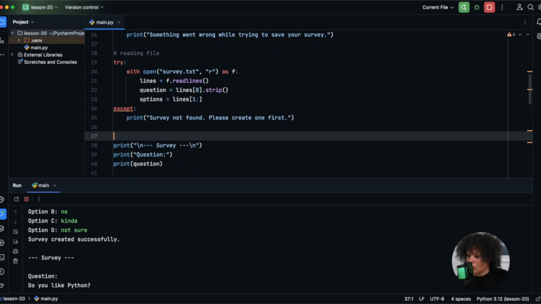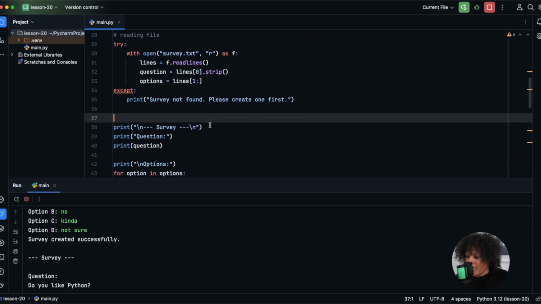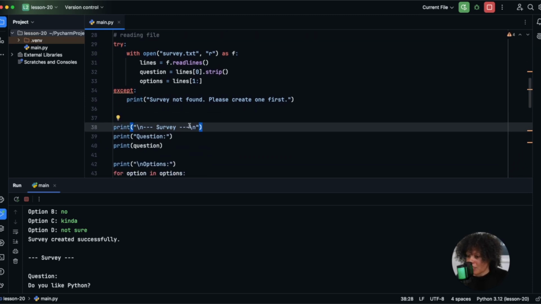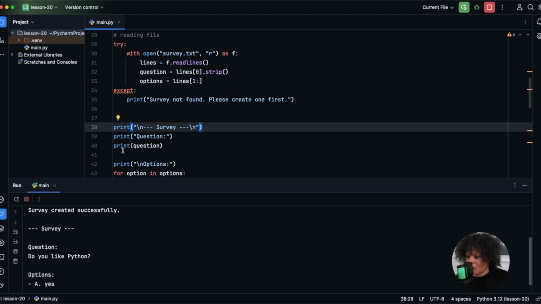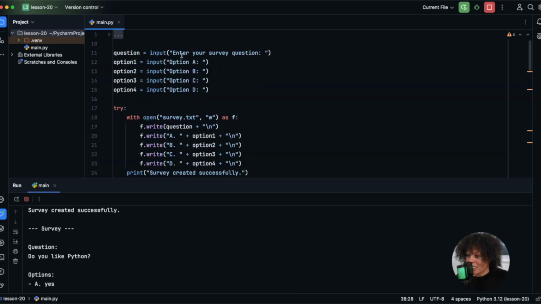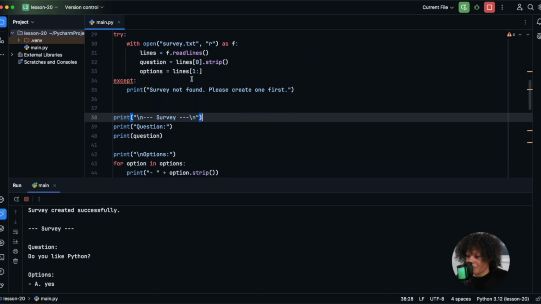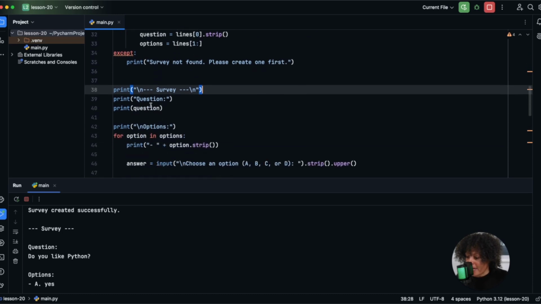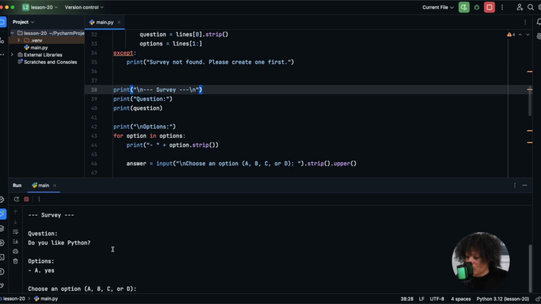Alrighty, and so it appears that everything is okay because we can see that our code continued to move on, and we have this survey right here for formatting. Survey, okay, and then print question, and then the actual question. So this was the question that we asked right here. Enter your survey question. And so it's going to ask us, hey, let's print the options out. All right. So here we go. Option A. Oh, what's going on?